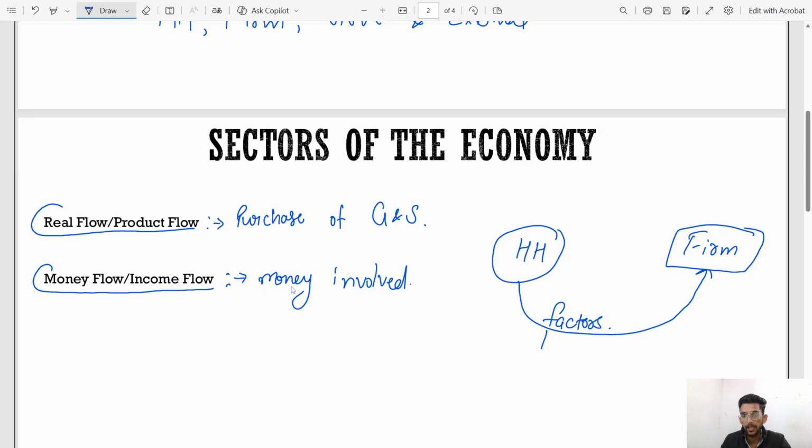Factors: land, labor, entrepreneur, etc. So household will give to firm factors of production, and in exchange of factors, firms will give to household factor payments.